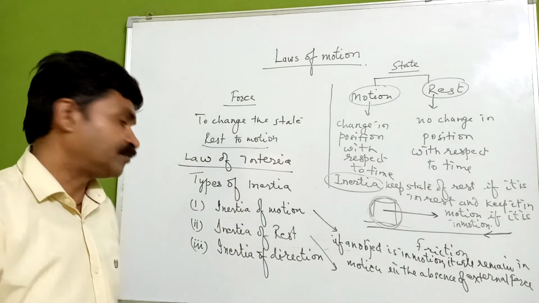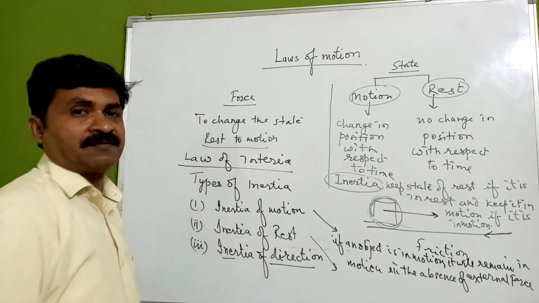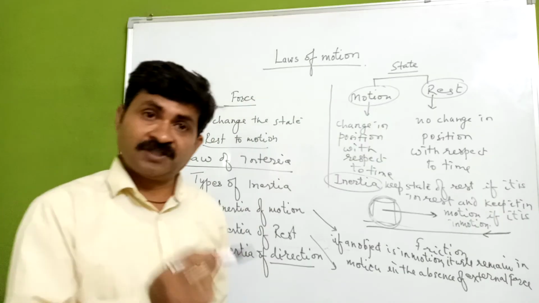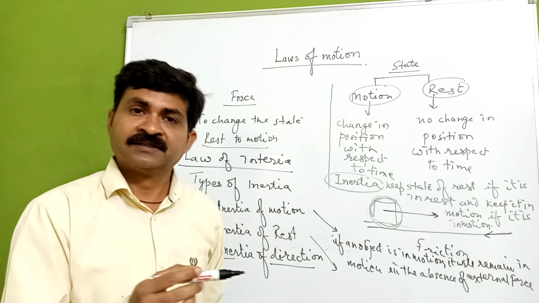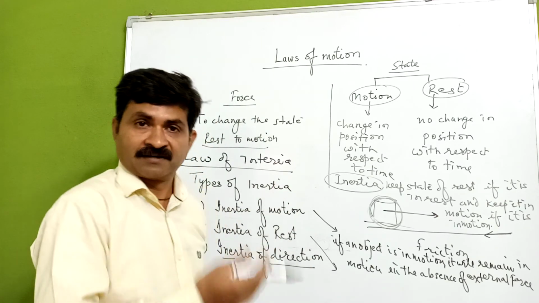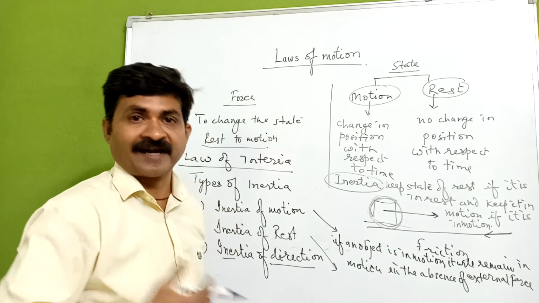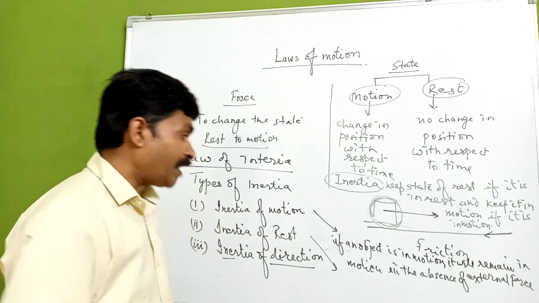Similarly, for inertia of direction, a simple example which we can have is the mudguard which we use for a cycle. If the mudguard is not there, what will happen? The mud which is stuck on the tire will come to our body when we are riding the cycle, or somebody behind the cycle will get the mud on his face or on the body. So why is it happening?